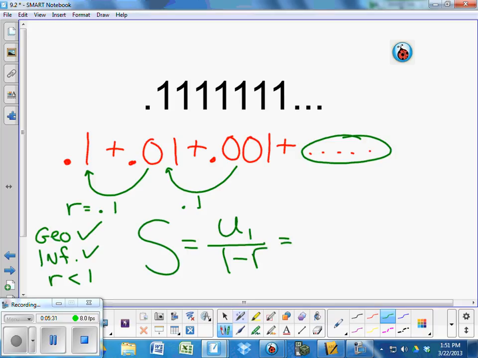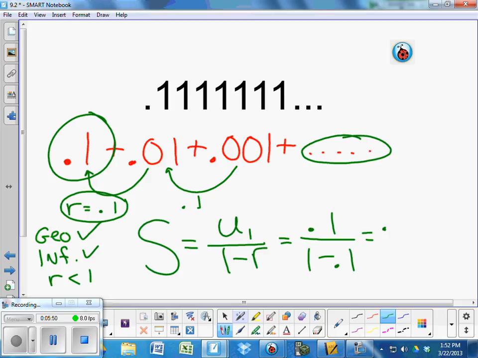Let's do it. I like it. 0.1 is our first term. That goes on top. 1 minus 0.1 goes on the bottom because it's 1 minus R. That turns out to be 0.1 over 0.9, which is 1/9.